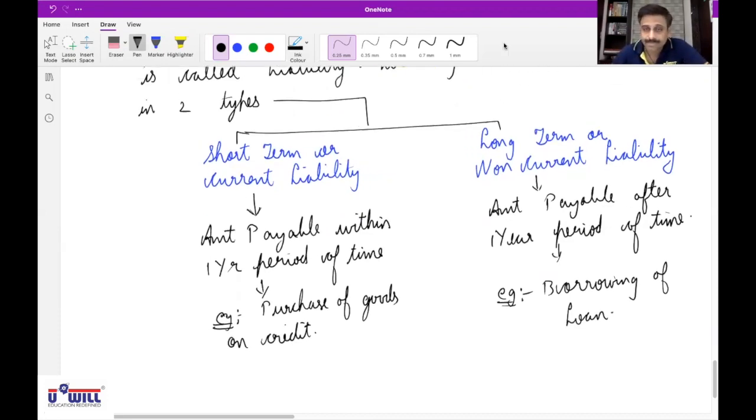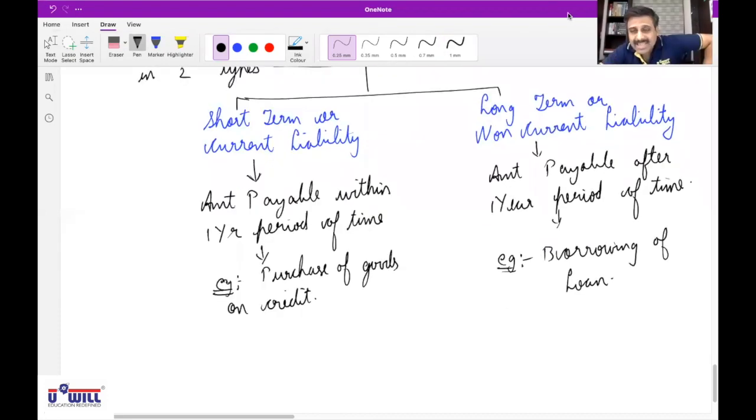Yes, sir. Okay. Last lecture we studied the term bank overdraft. What is bank overdraft? Over withdrawal of money from the bank account. Withdraw more than your bank balance. So is that also a liability or not?